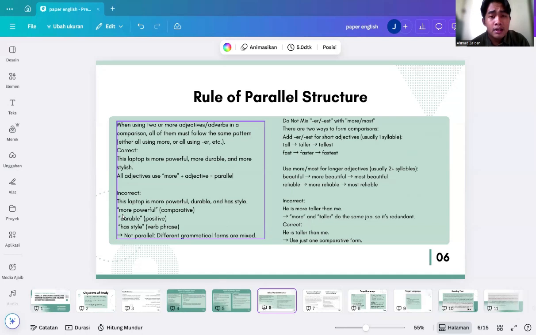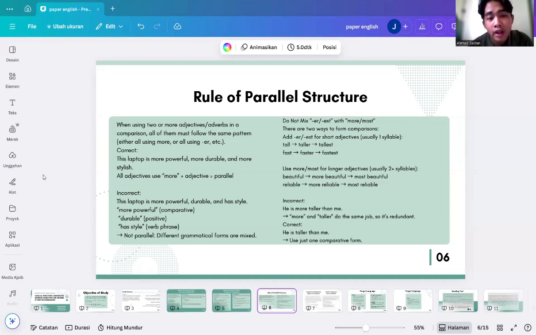Next one is the rule of parallel structure. When using two or more adjectives or adverbs in a comparison, all of them must follow the same pattern. Either all using more, or all using er, then it is correct. For example, this laptop is more powerful, more durable, and more stylish.